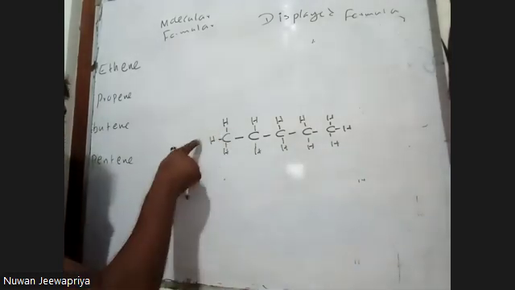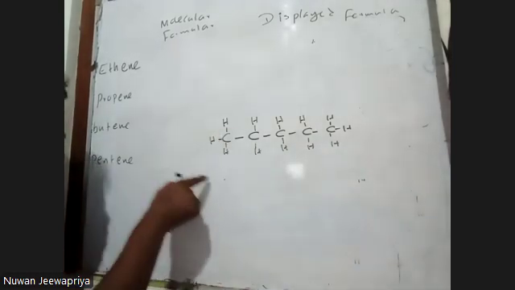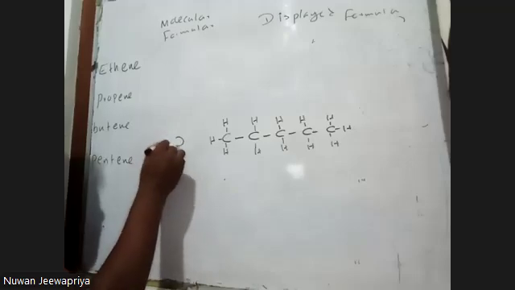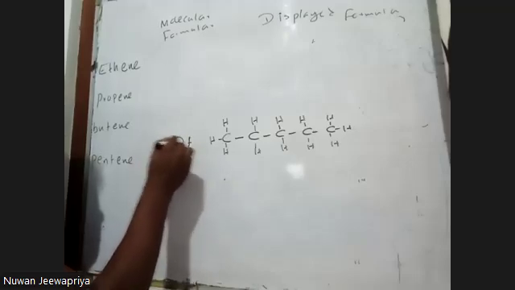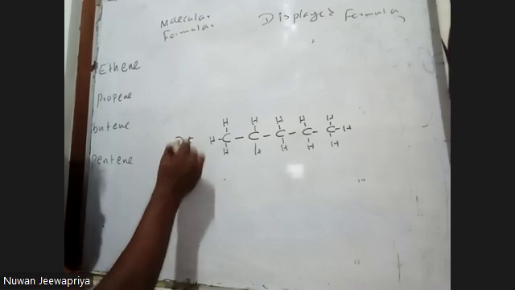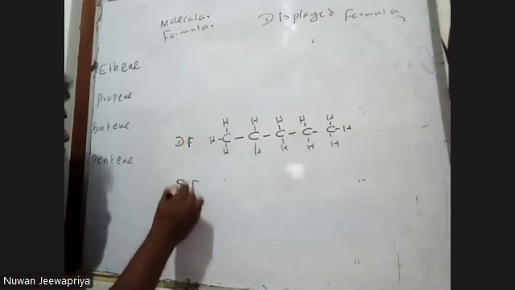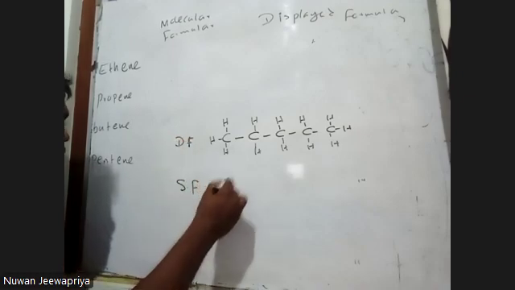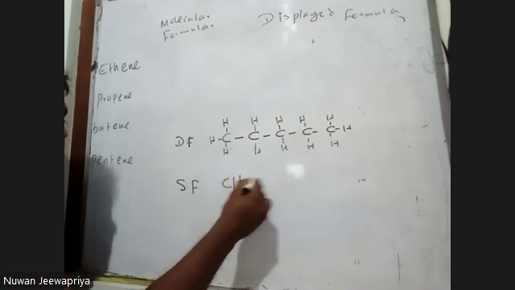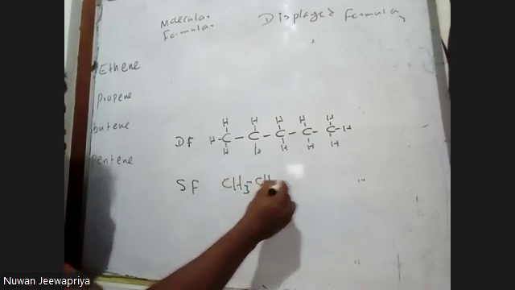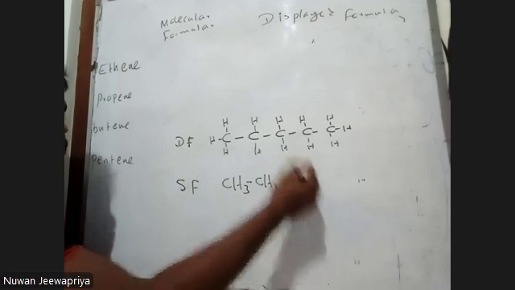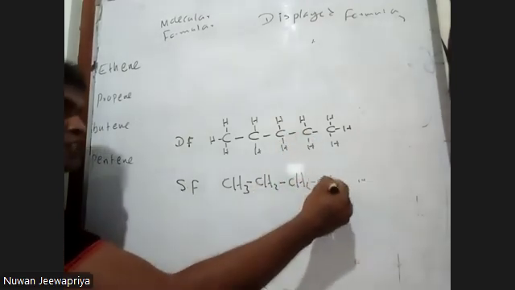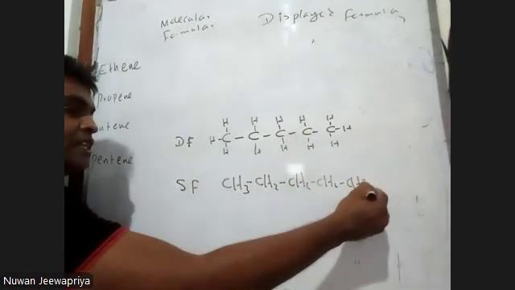CH3. This is the displayed formula. I write DF for that. Now I'm going to draw the structural formula. I write SF for that. CH3 next, CH2 next, CH2 again, CH2 again, CH3. That's how it comes.